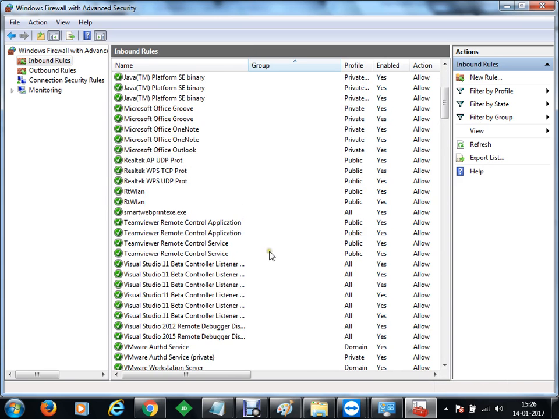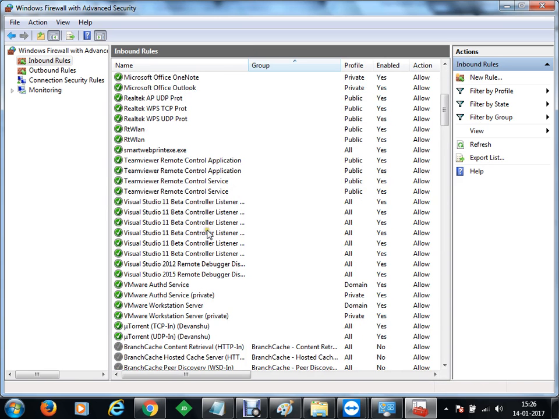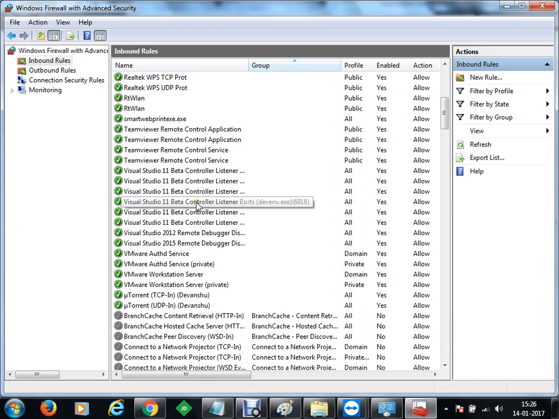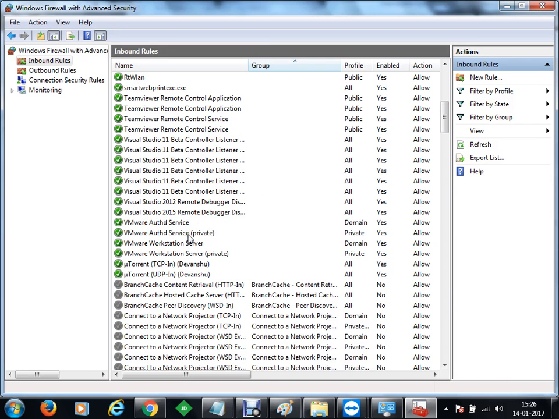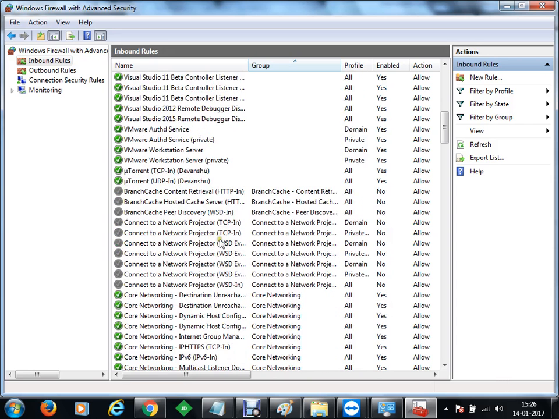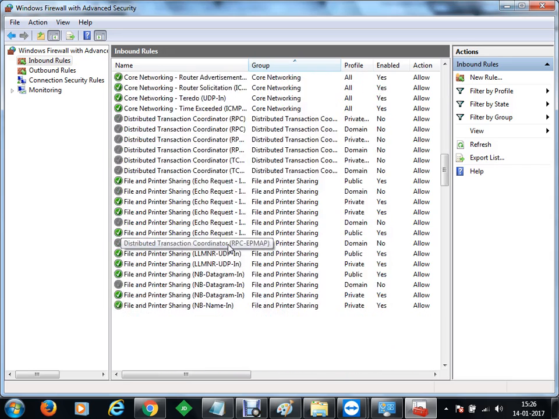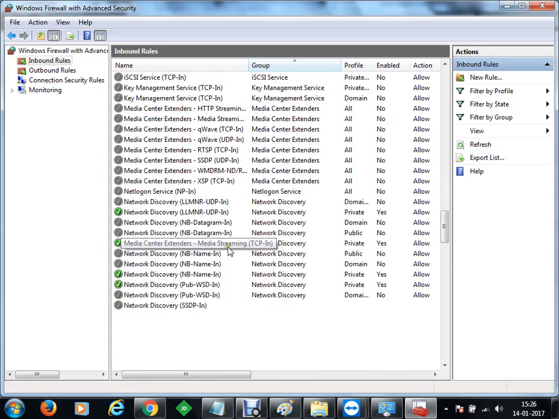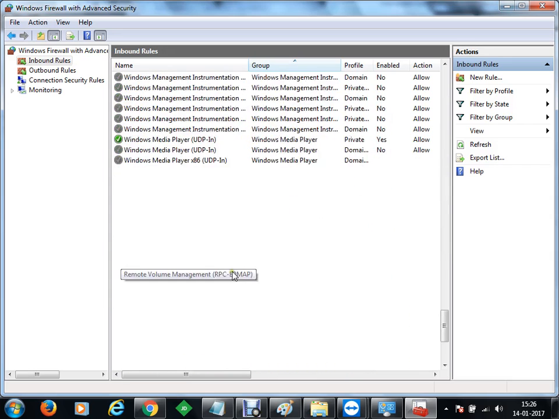For TeamViewer, all these things are allowed. TeamViewer is allowed, Visual Studio is allowed, even though my firewall is on, because packets are being transmitted. Now we want to perform some network protection, and to do this we are going to create